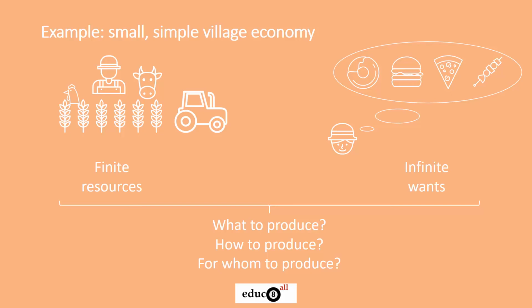How will it produce the goods it wishes to make? The village will look to determine how it can be efficient in producing wheat, milk, and meat for food, and wood for furniture. For whom to produce? The farm can only produce so much, so it will have to find a way of allocating what they produce across all of the people in the village, if it cannot produce an equal amount for all.